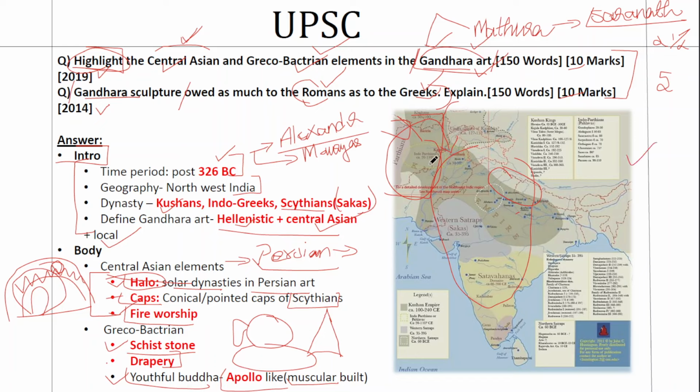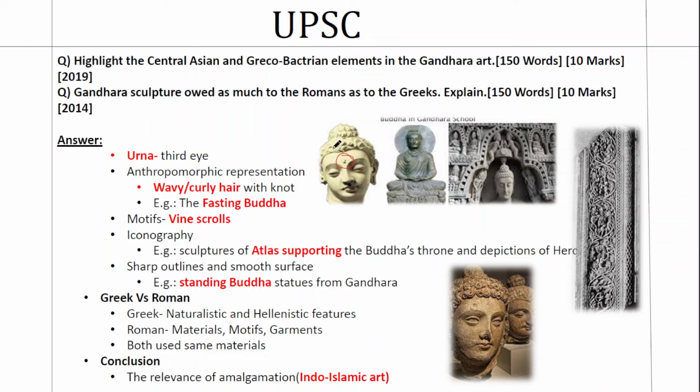You can draw a map like this, and you can mark the northwestern region, marking all these three dynasties that I've told you, the Kushanas, the Parthians, the Indo-Greeks. You can mark it like that. The next best thing to do is to draw a very skeletal form of Buddha's face and mark this. See this urna? It's a very defining feature of the Gandhara art.